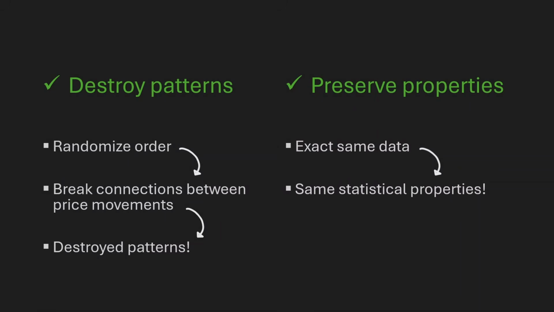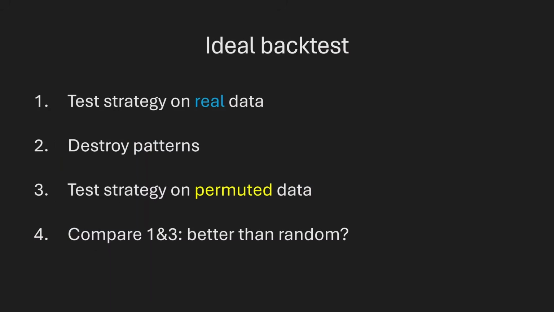Now that we understand how permutation works, let's get back to our ideal backtesting setup. We can destroy patterns with permutation, which means that we have everything we need to carry out the first 3 steps. So now let's focus on the 4th step. How should you compare the performance on the real data to the performance on the permuted data? Let's look at some examples.